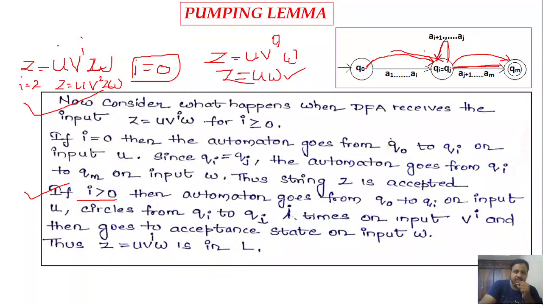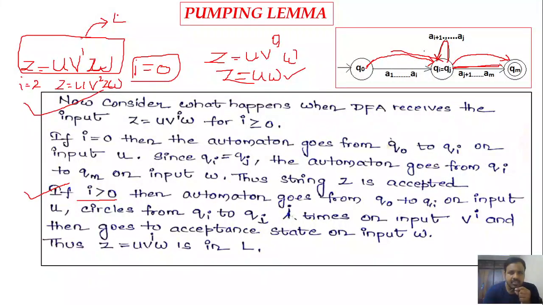So the string z is equal to u v power i w is accepted, and since it is accepted, it will be considered as a part of L only. That means it belongs to L only. So this is how we can prove the statement of pumping lemma. Okay. So it is a very simple concept.